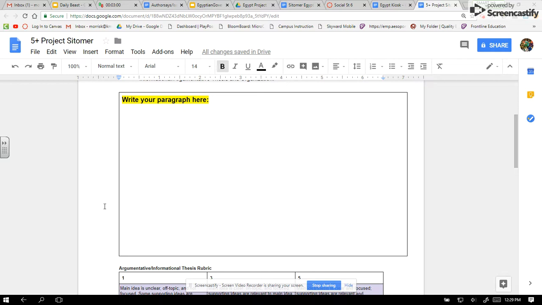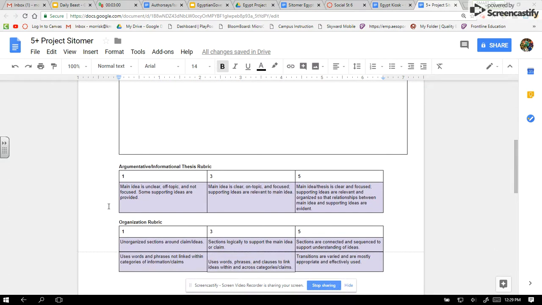After you've written that out and I've looked at it and you've partner shared it with somebody, then you're going to go to the Canvas menu down at the bottom where it says Sitomer project paragraph turn in, and you're going to type this up and turn it in using the colors blue, red, purple: red for subclaim 1 evidence, purple for subclaim 2 evidence, and of course green for your conclusion, like you normally have been doing.